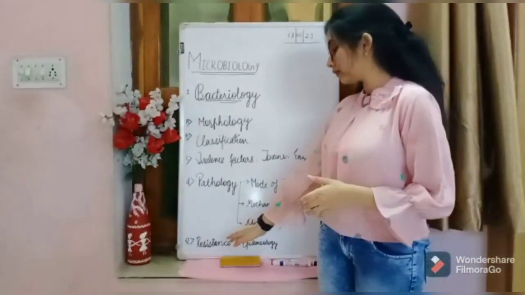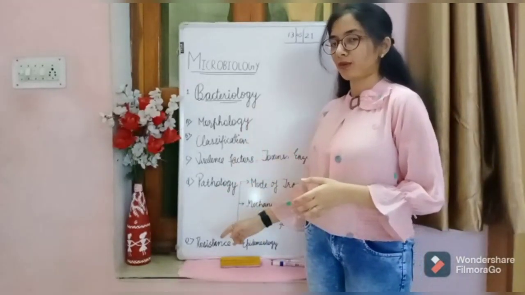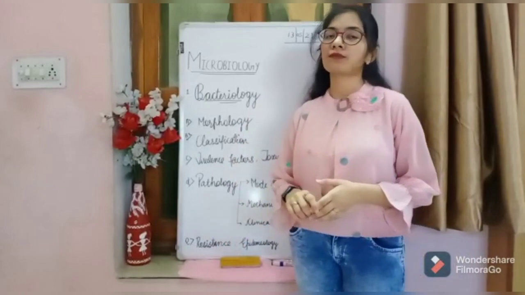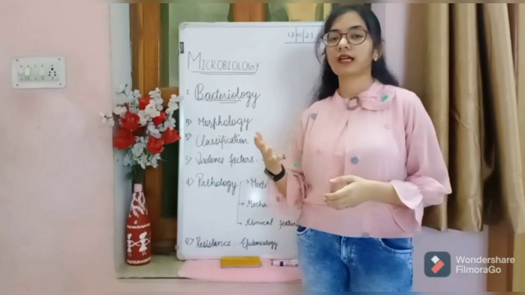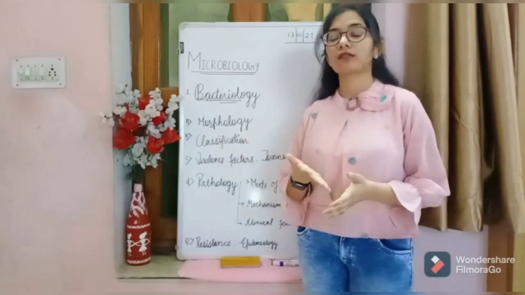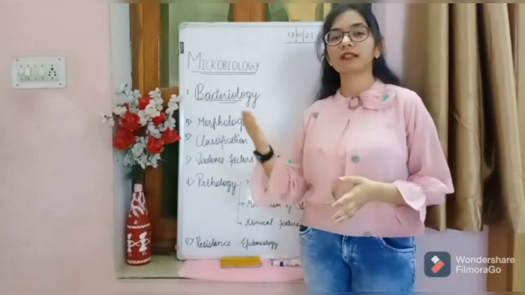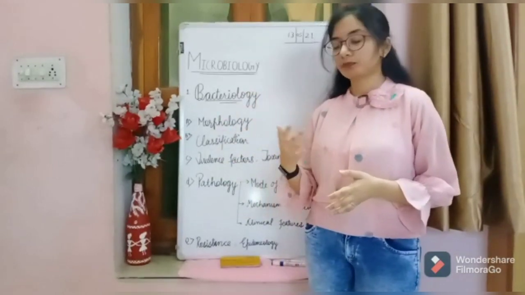Lastly, the last topic is resistance and epidemiology. In case of resistance, we have to mostly note what bacterial resistance is offered. For example, any kind of drug resistance, for example, methicillin-resistant Staphylococcus aureus, or we have to write the bacterial resistance to sunlight or any other things.